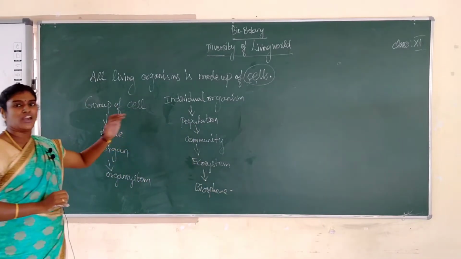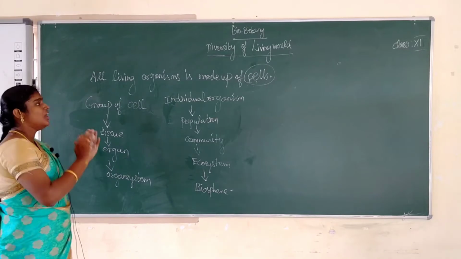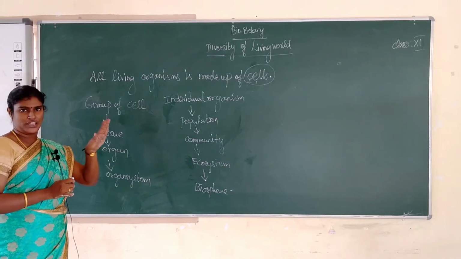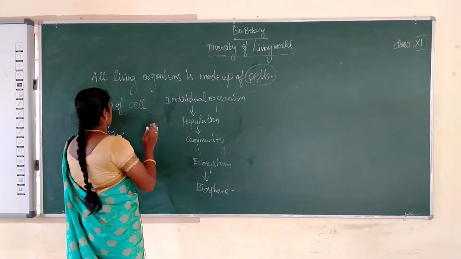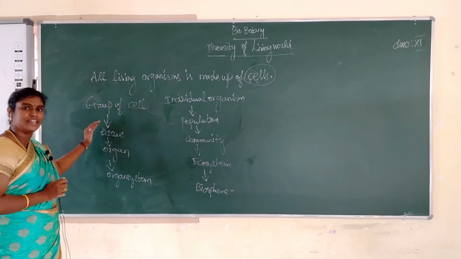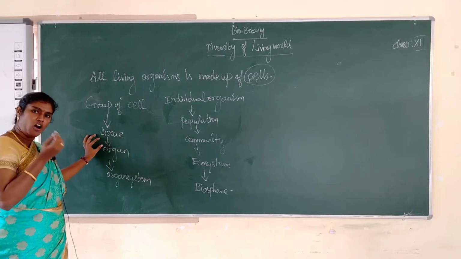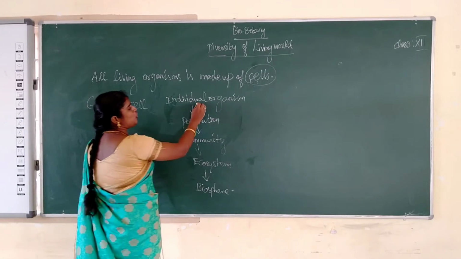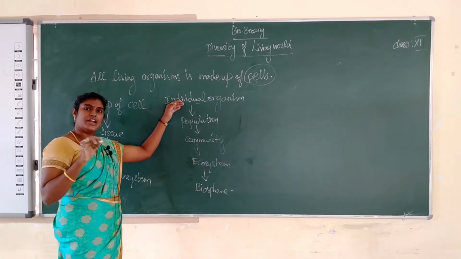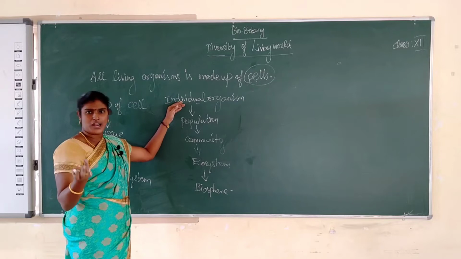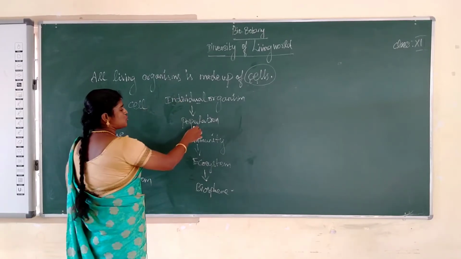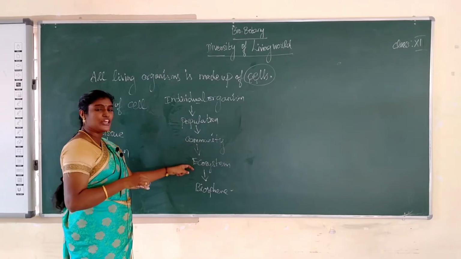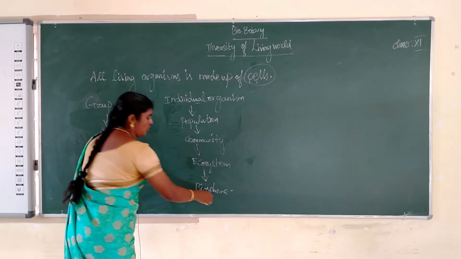This is the level of organization. All living organisms are made up of cells. Without cells, there is no living organism. A group of cells joined together forms tissue, tissues form an organ, organs form an organ system, and organ systems form an individual organism. What is the meaning of individual organism? It means a plant or an animal. Then population leads to community, community leads to ecosystem, and the last one is the biosphere.